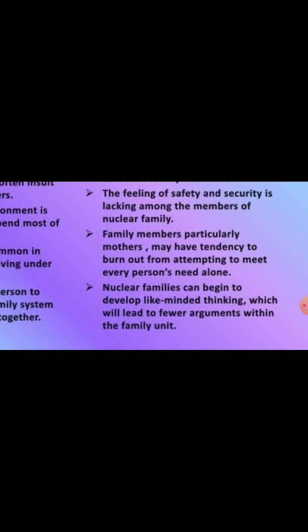Like-minded thinking means: you are working, I am also working, then why should I do this work? So sometimes you have to cook, sometimes I will cook. Sometimes the father may accept it, may not accept it. So, fewer arguments within the family unit.